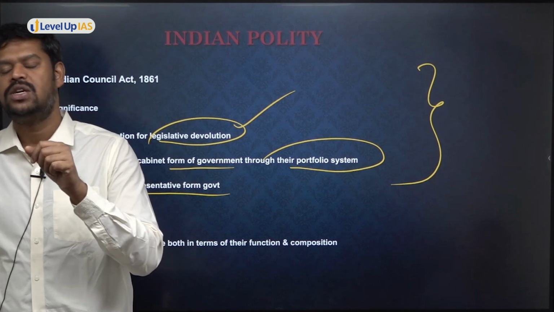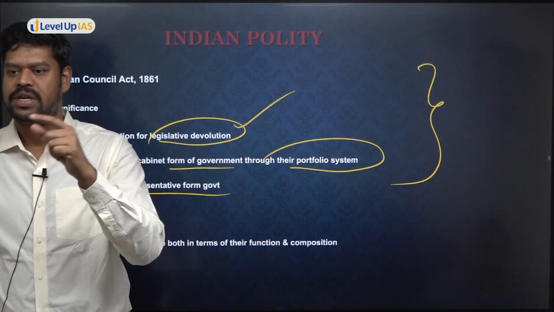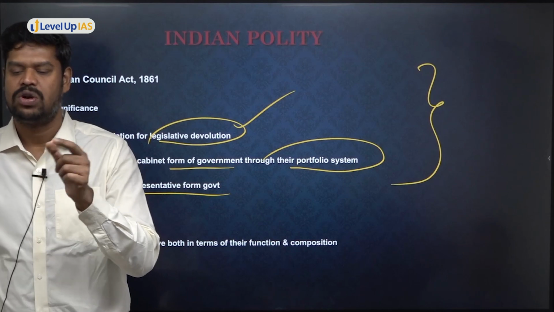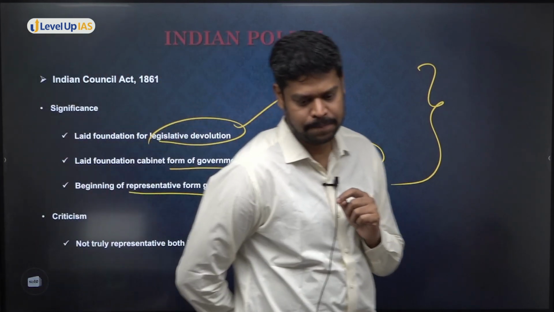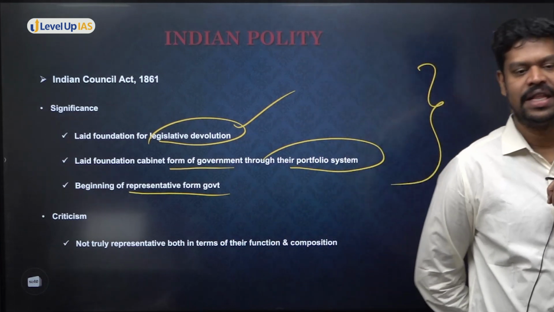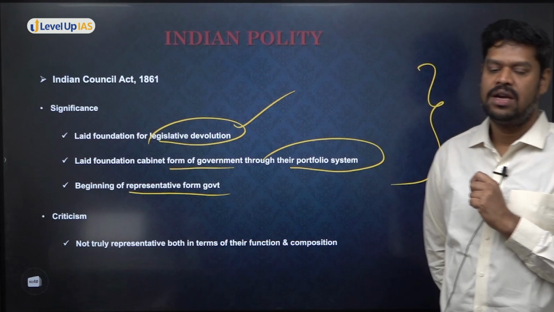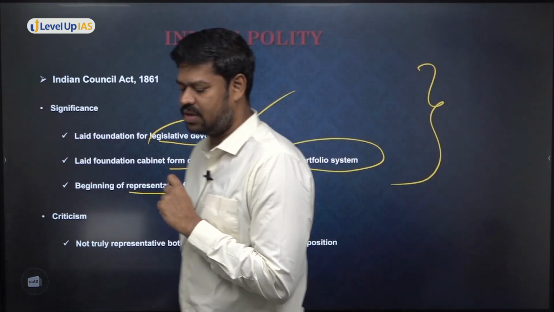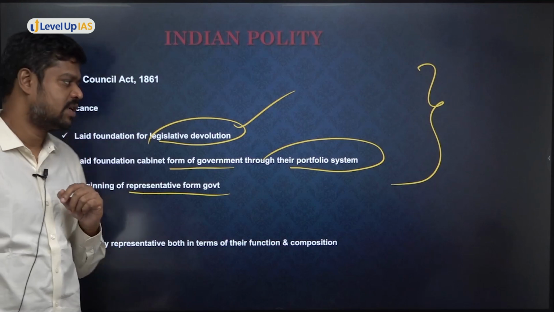When I talk of representation, what was the representation that was part of this act, and what is the criticism of it? The representation was largely restricted to discussion on the bills, and apart from that, veto powers were given to the Viceroy. So this is the major criticism.